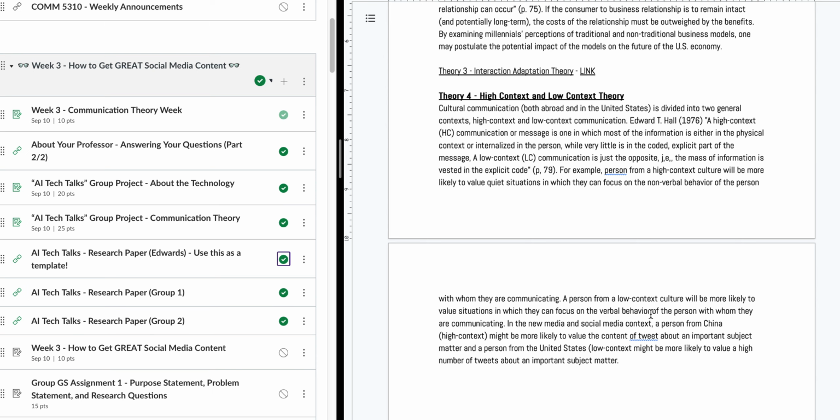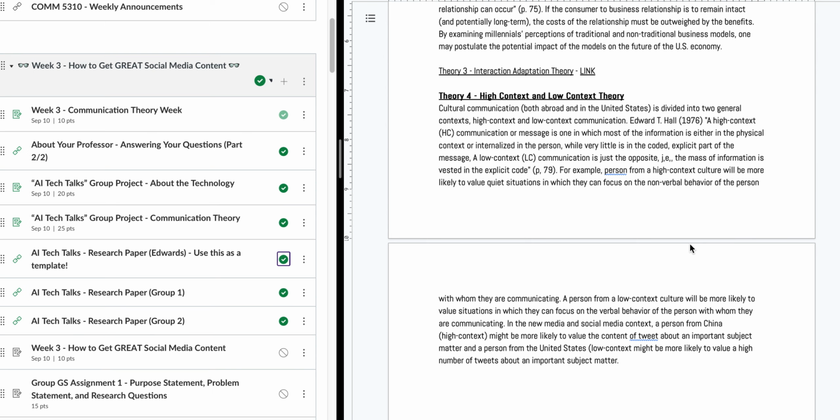But basically with high context, low context, it's focused on a person from a high context culture, such as from a country like China or sometimes Japan, but China mostly. You're going to encounter people who value nonverbal, so value quiet situations, so they can focus on the nonverbal communication. But people like us in Germany, and like the US and Germany, we are from low context culture, so we talk a lot. And so how people can interact with different AI technologies to learn how to interact with someone from a high or low context culture if they're from the opposite.